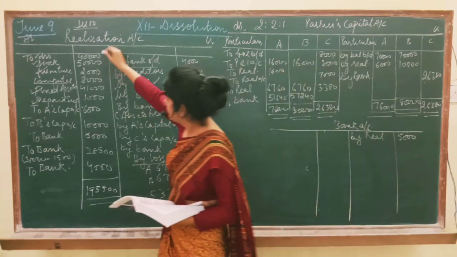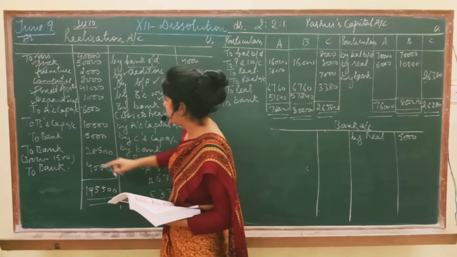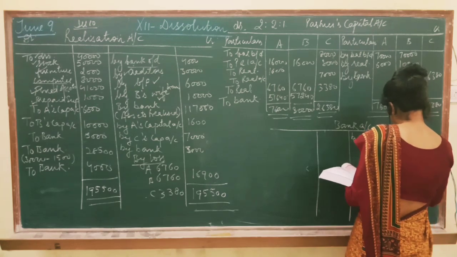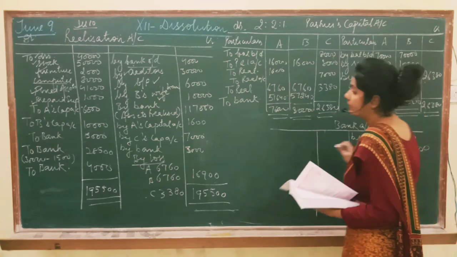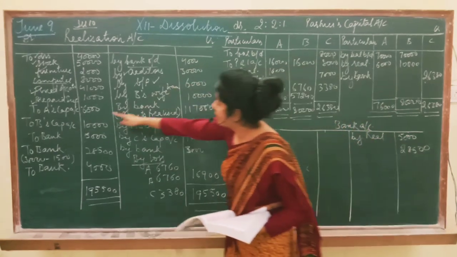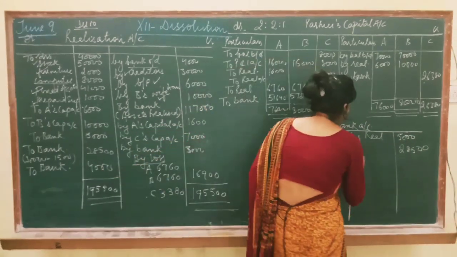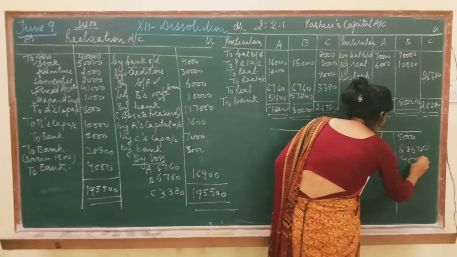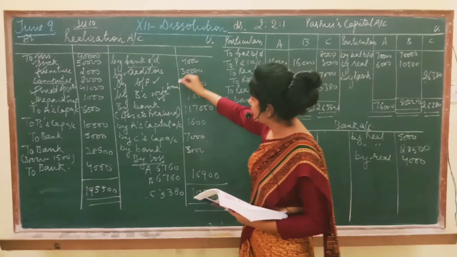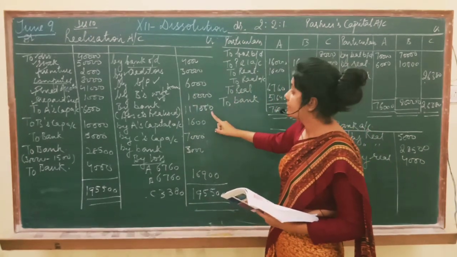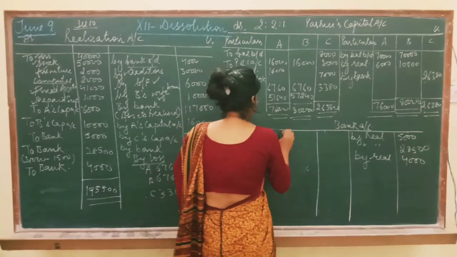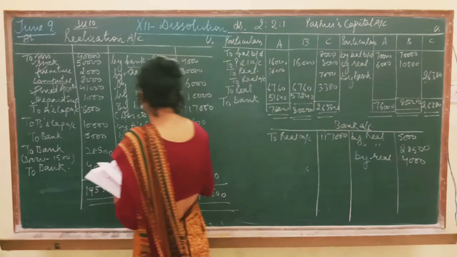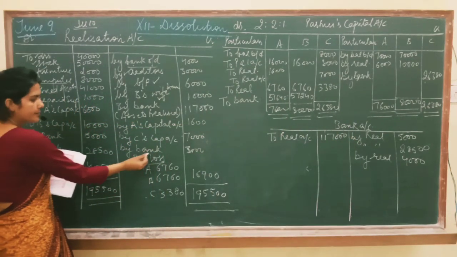Then again check realization to bank, again you have to write here by realization. This side now bank is here. So entry is bank to realization. So write here to realization. Then again bank is here 3,000.